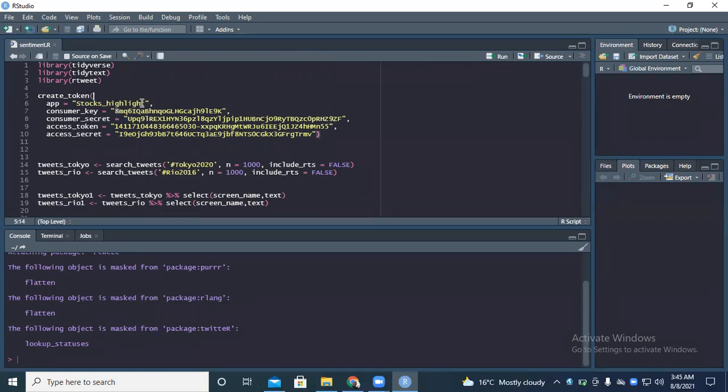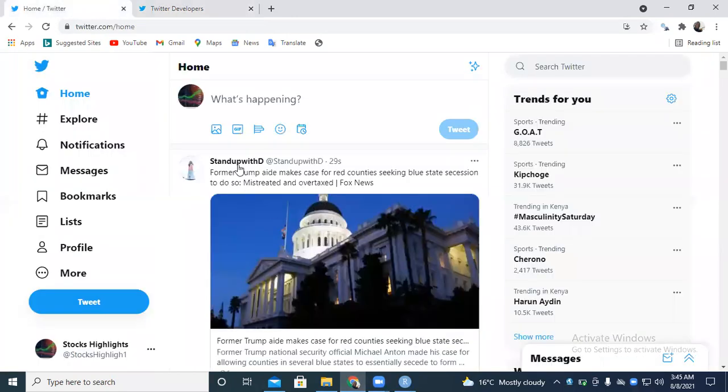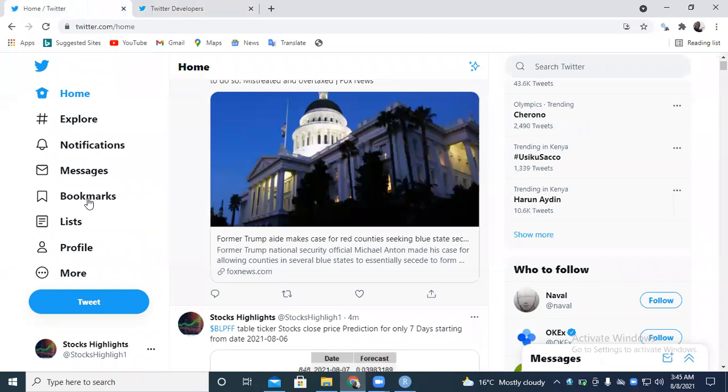So first of all, for me to access the data set, I must have a developer page. So this is the developer page that I created. You just go to apps.twitter and you'll see the developer window. So this is one of my applications, and it's for this account. As you can see, the account is about stocks as well.